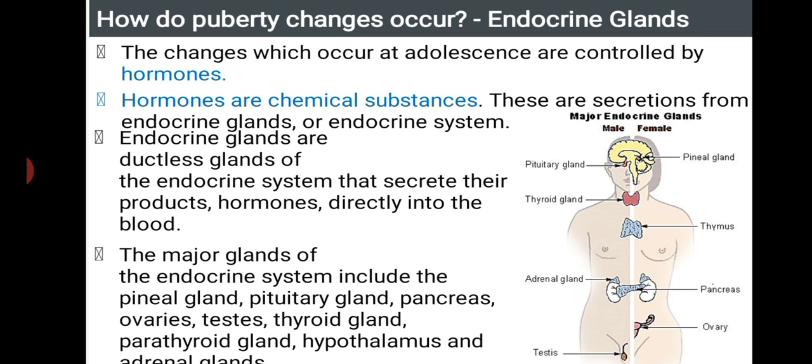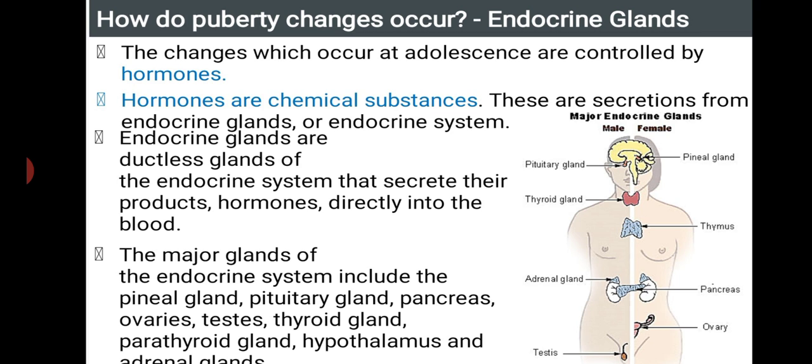How do puberty changes occur? That is mainly because of endocrine glands. Endocrine glands are the glands mainly responsible for the growth of a number of structures in the body. We have two types of glands: one is exocrine and the other is endocrine glands. We shall see further. The changes which occur at adolescence are controlled by hormones.